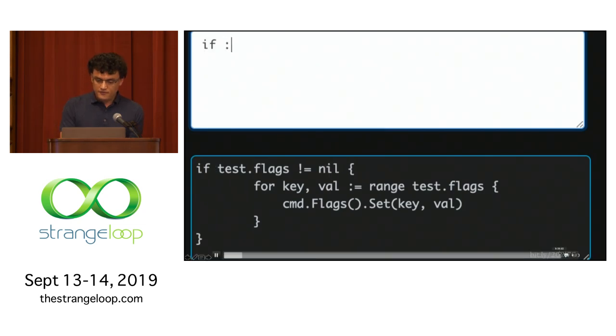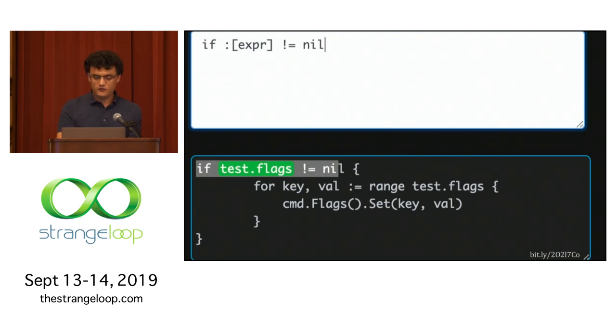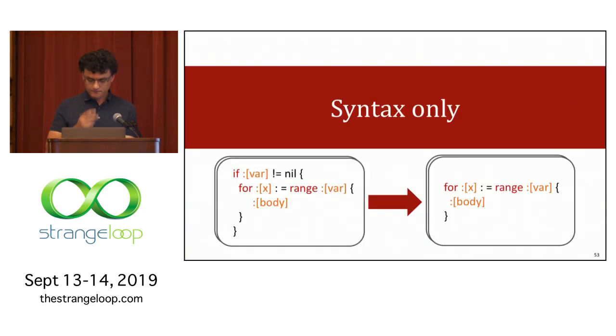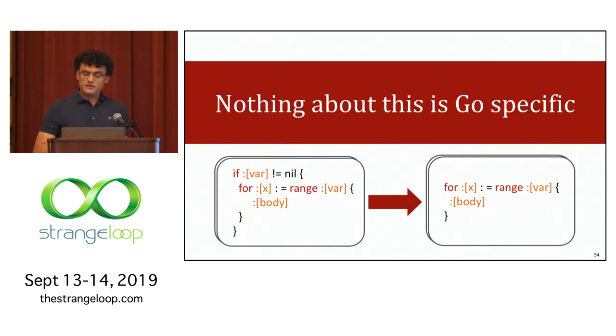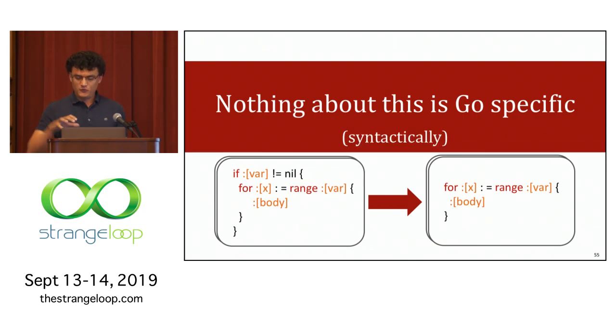So that's the demo. You can follow, you can go through this yourself. Again, at the bottom right there, there's a link that has the example written out for you. So this approach is syntax only. I am not introducing any knowledge about type information or variable scoping. And that's as a first pass for enabling a very declarative way of just manipulating syntax. And because it's syntax only, nothing about this really is Go specific.